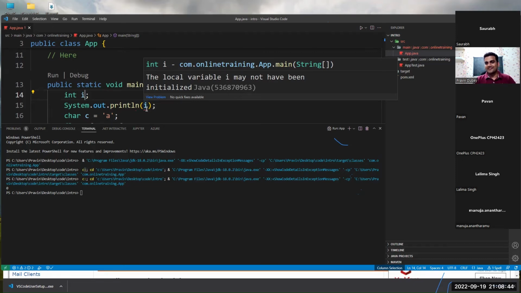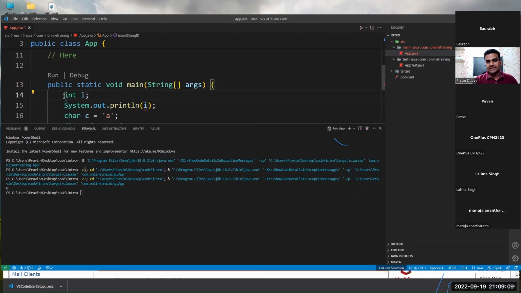So there is a possibility. Correct. 0 is nothing. Nothing means empty, void, blank. In Hindi, we call it as khali, right? There's nothing in it. So if there is nothing, you cannot operate on nothing. Can I operate on something which is not there at all? No, right? So this is theoretically, not technically.